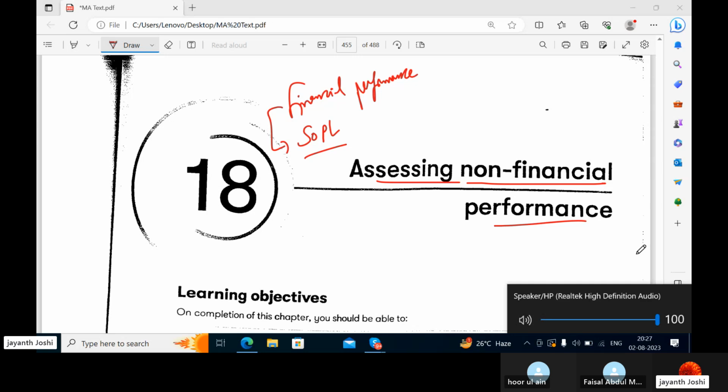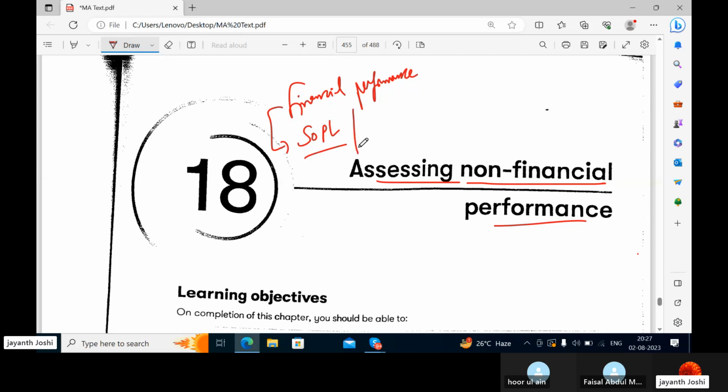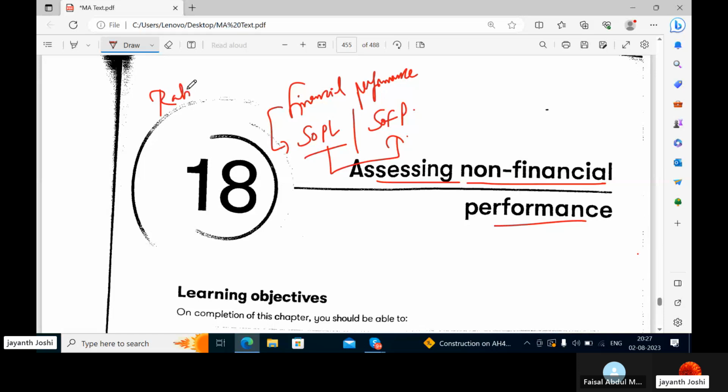You can also know the actual position of the company's wealth or obligations by checking the statement of financial position. These two can be the sources to check the financial performance, and as well you can check the financial performance of a company with the help of ratios, accounting ratios. We have already done that in the book, like the FA, financial accounting subject.